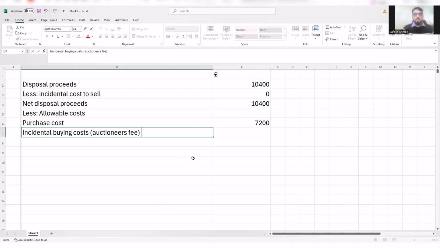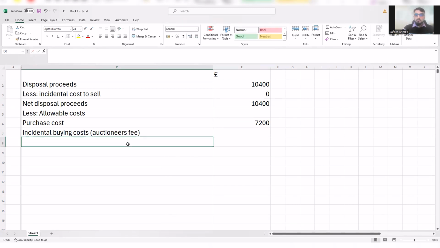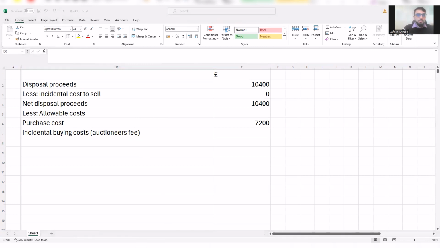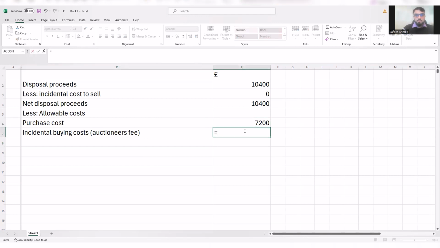So you can either write auctioneer fees or incidental buying cost. In the exam, it depends, only one of them will be given to you as part of the drop-down menu. So this incidental cost or auctioneer's fee is 2.5% of this, which is 180.